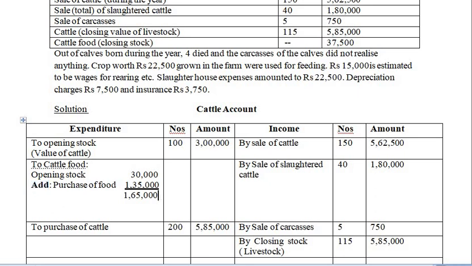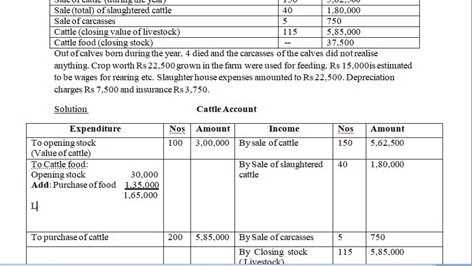So after this, less cattle food, and write it as closing stock. And what is the amount? Closing stock is 37,500.